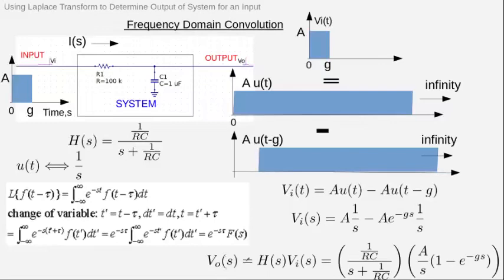Therefore, the output will be the Laplace transform of the system, H(s), times the Laplace transform of the input, which we have computed as A into 1 by s minus A into e raised to minus gs into 1 by s. So the output will be the product of the system transfer function and the input Laplace transform. So you get an equation like this.